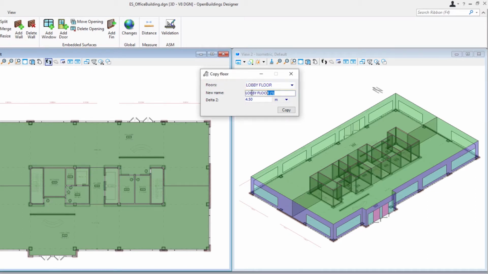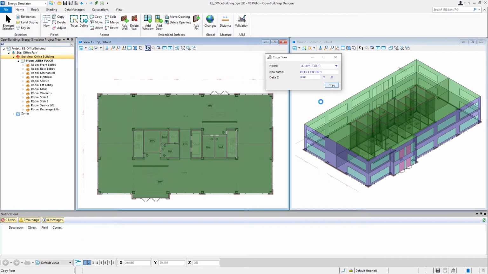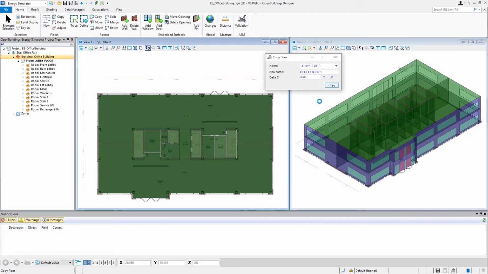Now we'll give the new floor a name. So we're going to call this office floor 1. And the delta, or the floor-to-floor height, will be 4.5 meters. And then we simply do copy. And you can see it builds that next floor exactly like the ground floor.